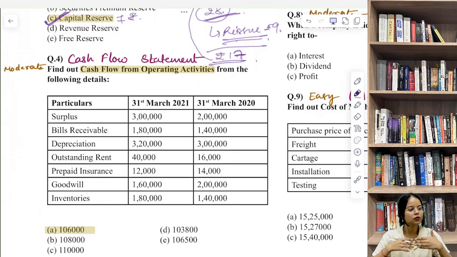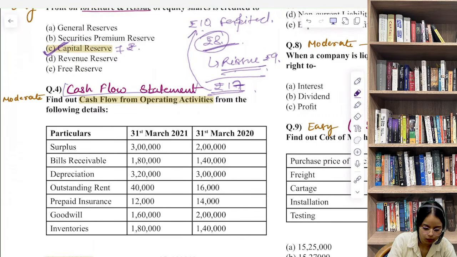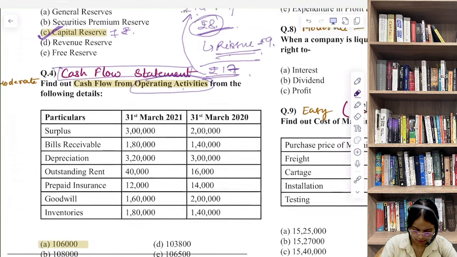Okay, now let's discuss this. Find out cash flow from operating activities from the following details. So here the topic is cash flow statement. They are talking about operating activities. The examiner here is checking your ability to recall indirect method adjustments in cash flow statements. So here the logic is very simple.